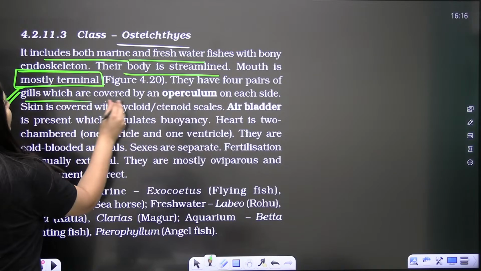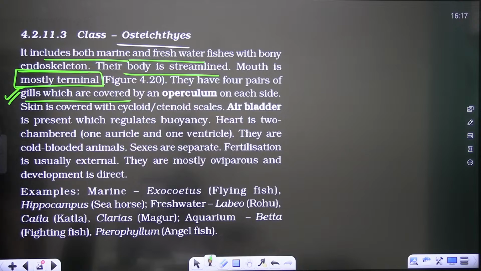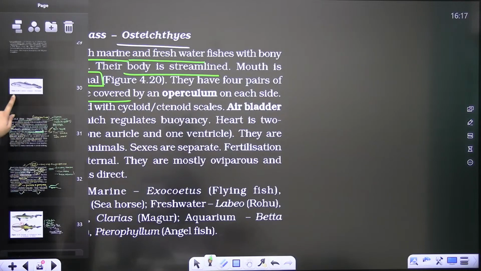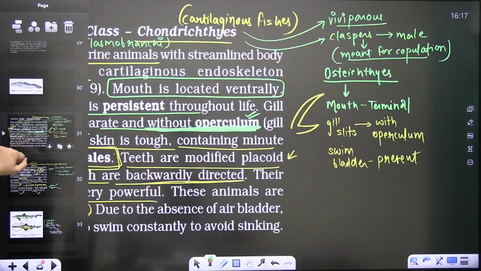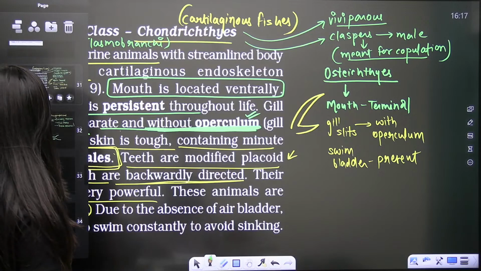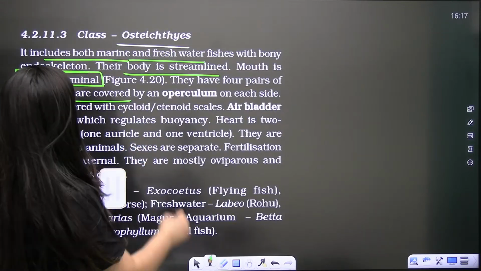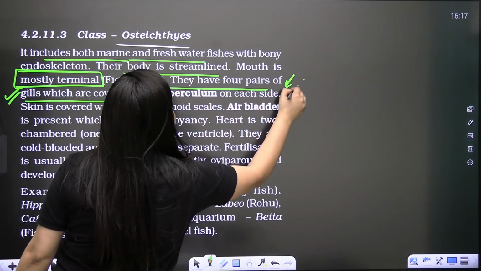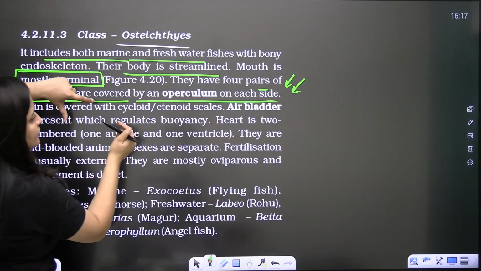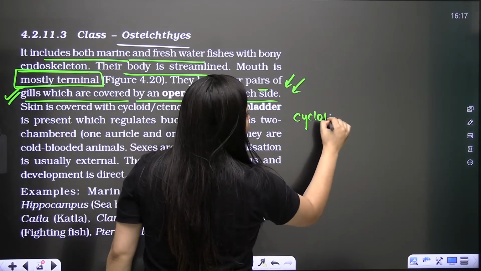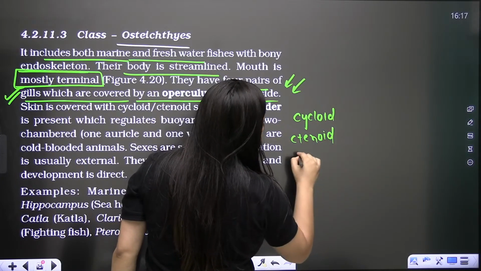Four pairs of gills are there, which are covered with an operculum. How many pairs of gills? Four pairs. This is important: four pairs of gills are there in your bony fishes and five to seven pairs in your Chondrichthyes. That is how you need to compare it. They have the covering, the operculum. And when it comes to scales, they are cycloid, ctenoid, and in some cases ganoid scales are there.